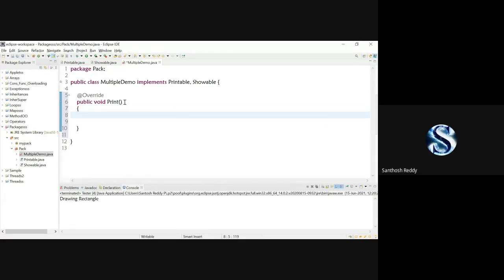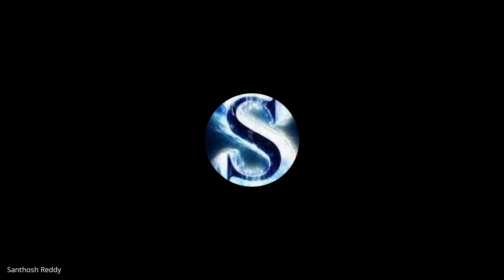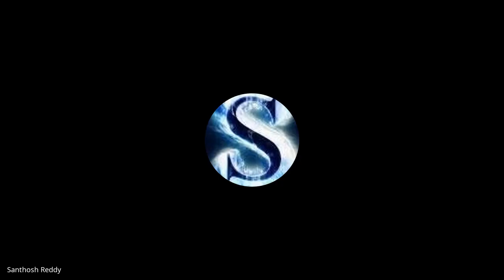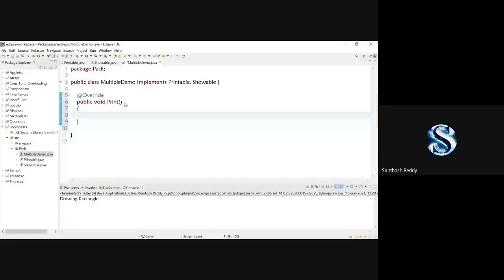Because the implementation is provided by the class. So it will take the implementation from any one of these. In this particular print method,